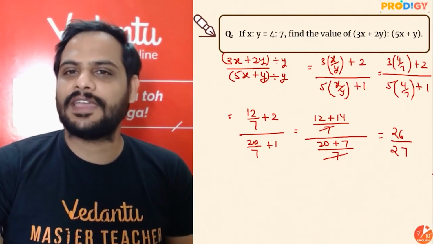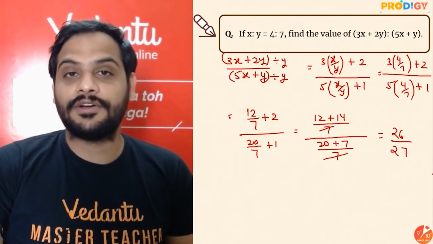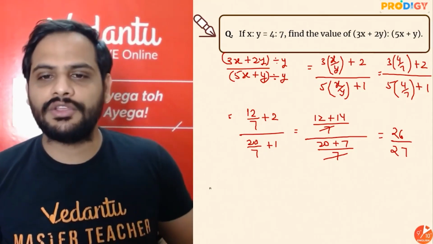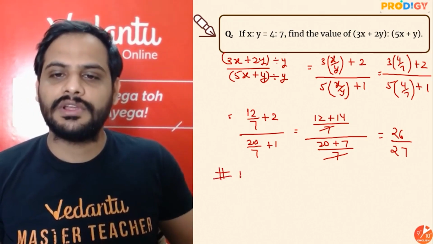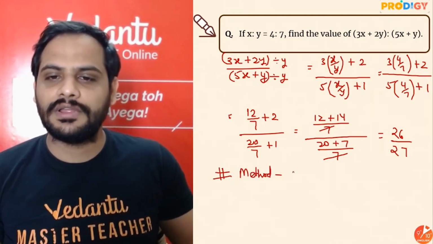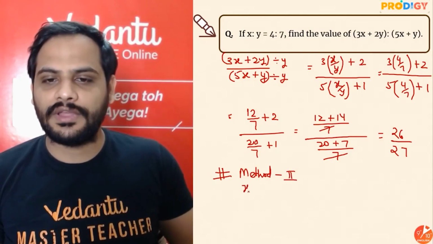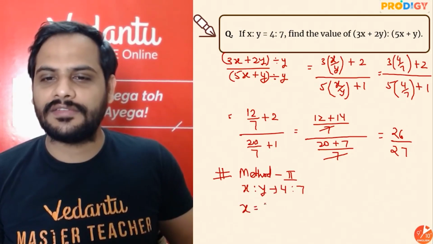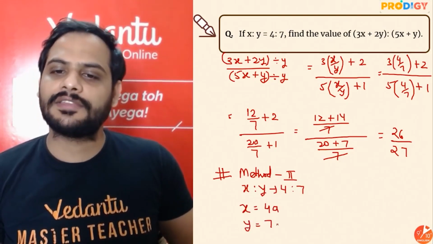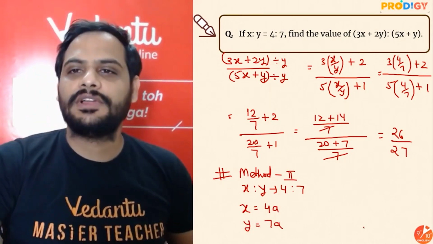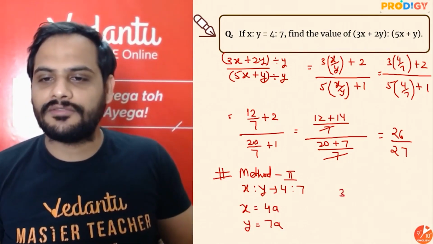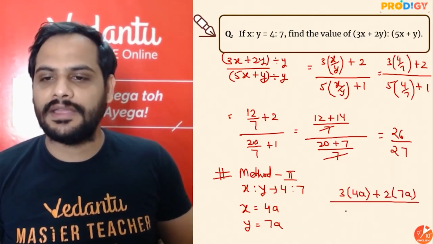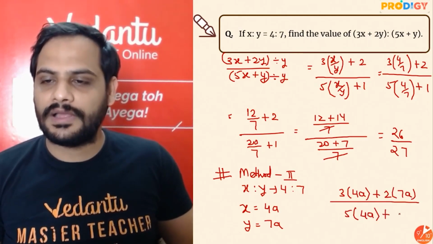We knew that the value of x by y is given. So if the value of x by y is given, let's try to create x by y. One more way you can do this, method 2. Just make sure you know this also. Method 2, it can be solved in this form also. Since I know x is to y is 4 is to 7, I can take x as 4a, y as 7a and replace that value in this form. So it will be 3 times 4a plus 2 times 7a divided by 5 times 4a plus 7a.